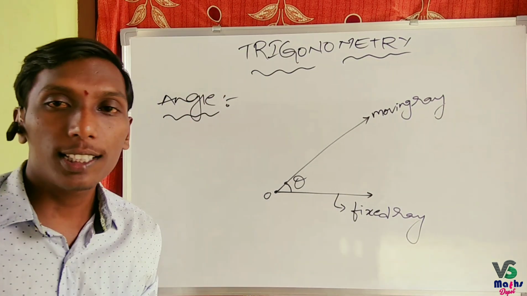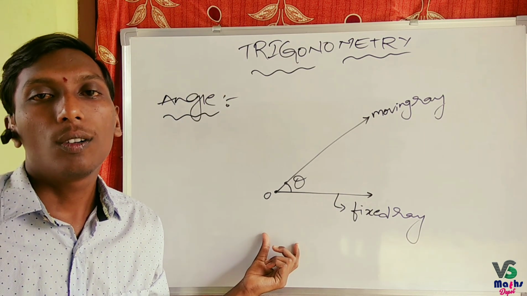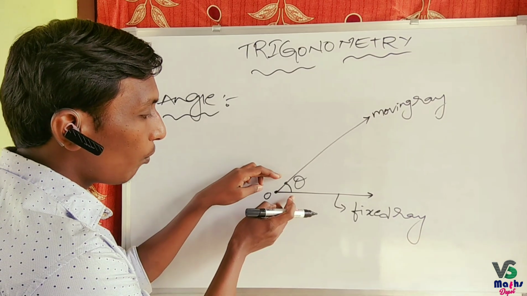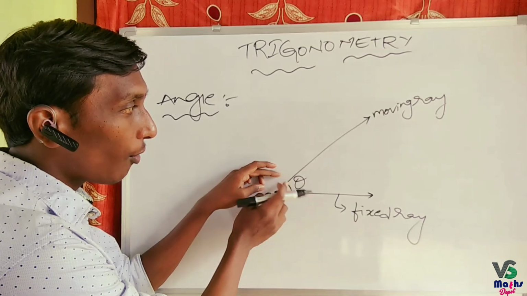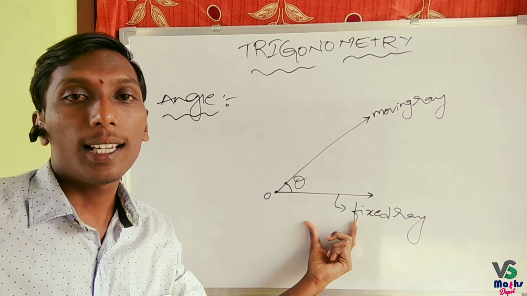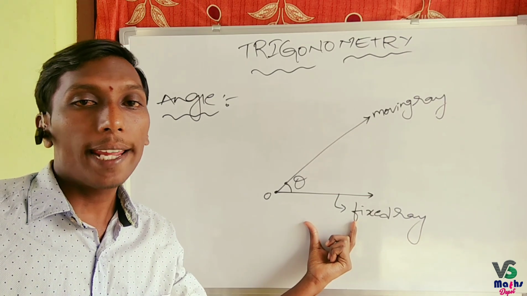We denote this with theta. We can denote it with theta or alpha or beta or gamma. That is the amount of rotation. The amount of rotation made by this moving ray with respect to this fixed ray is called an angle.